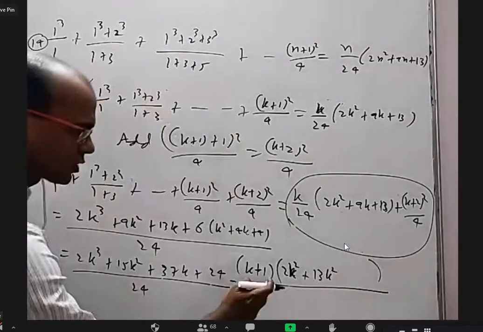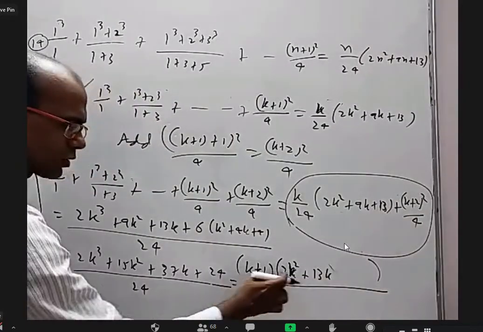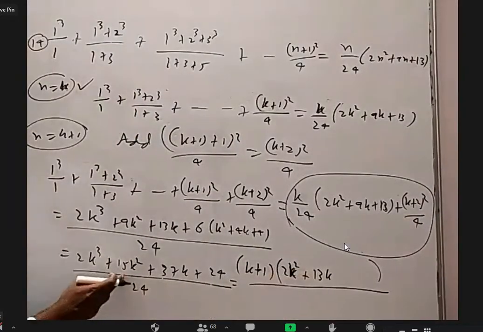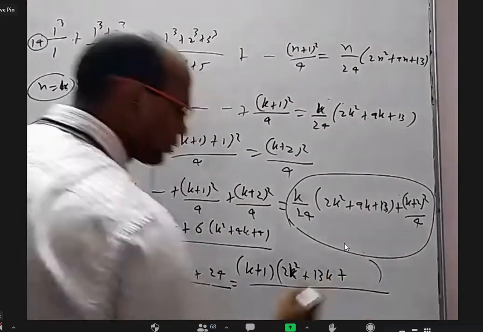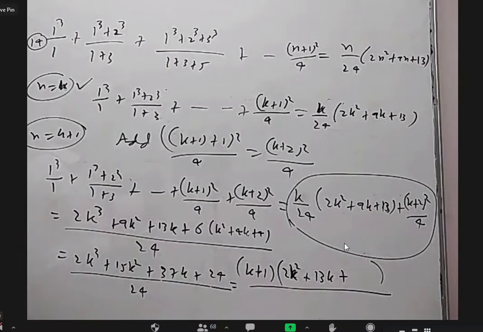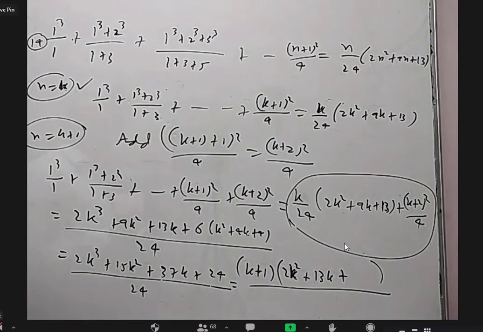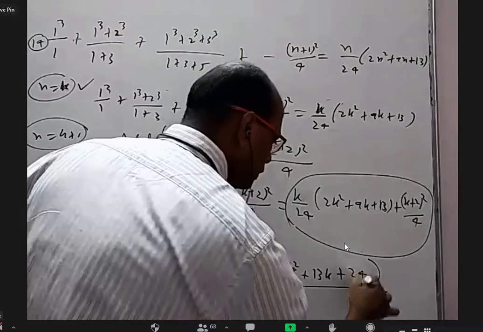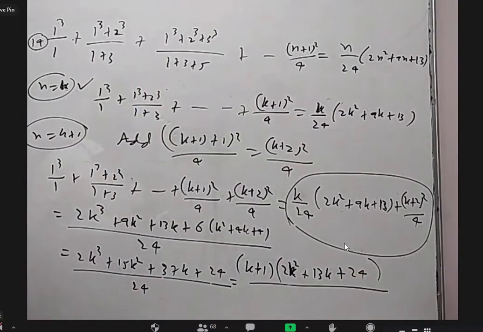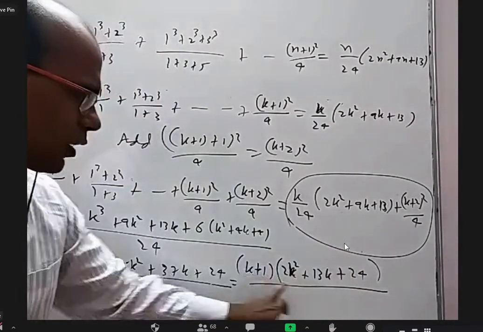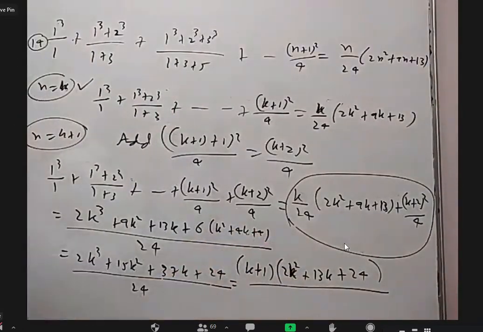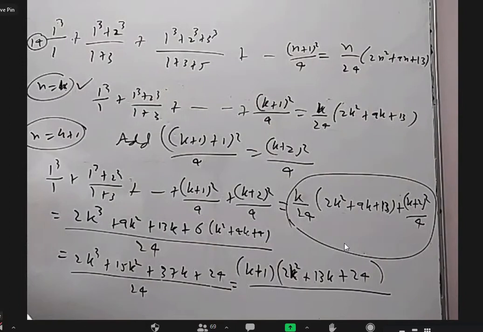This into this is 2k square, but I want 15k square, so I need another 13. That's why I wrote 13k. And what about the constant? 24. Yeah. And is the k term matching? Let us check. k into 24 is 24k, 1 into 13k is 13k, 24 plus 13 is 37. Yes, it matches.